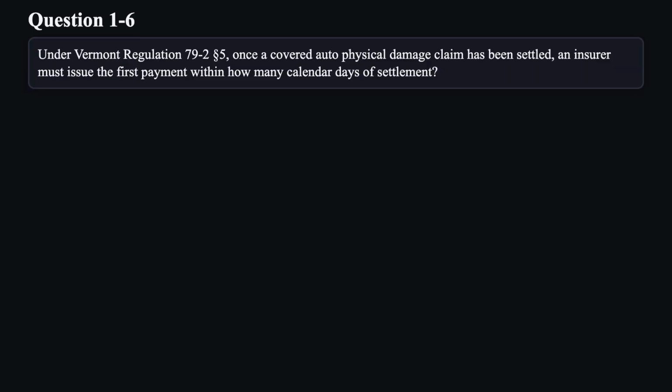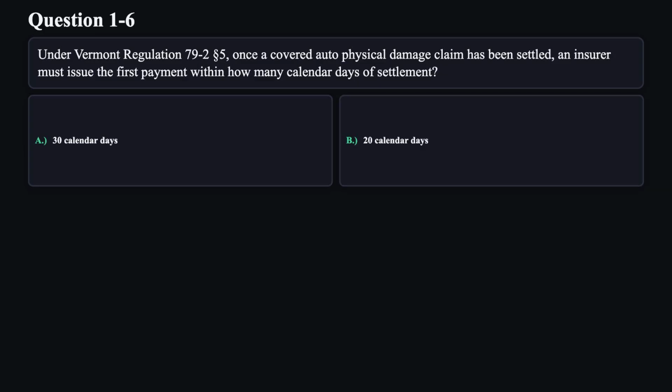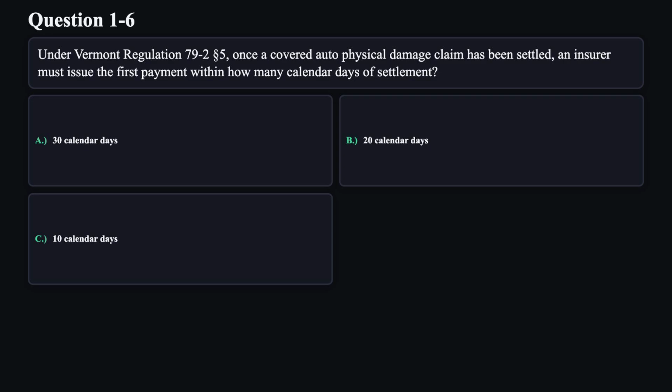Question 6. Under Vermont Regulation 79.2 Section 5, once a covered auto physical damage claim has been settled, an insurer must issue the first payment within how many calendar days of settlement? A. 30 calendar days. B. 20 calendar days. C. 10 calendar days. D. 45 calendar days.